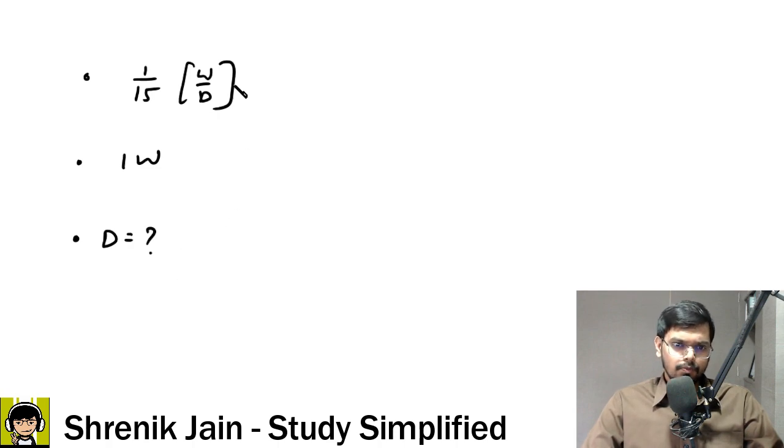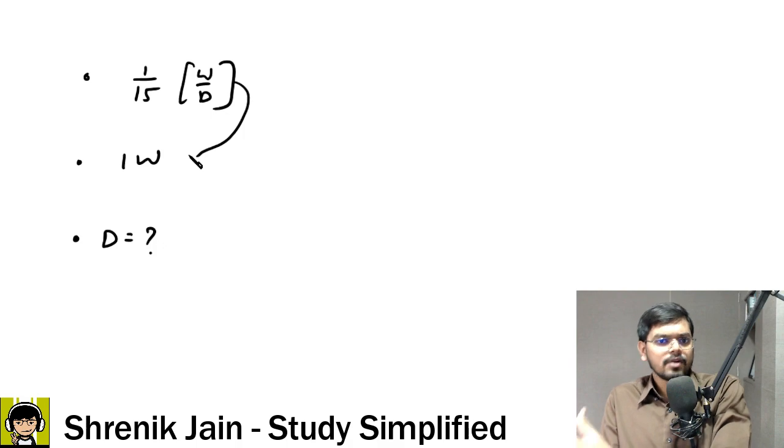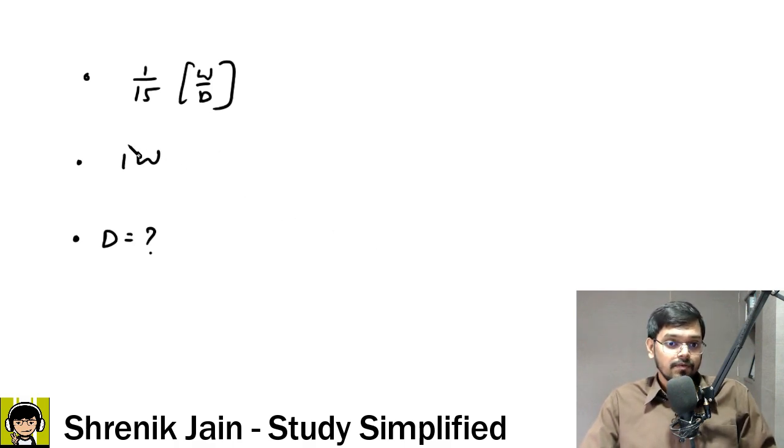What do you want to find? Days. Will you multiply these two terms? Will you divide? Will you subtract? Will you add? What will you do to get days as the unit? Sir, if I multiply them, I won't get days as the unit. But what if I divide? What if I divide this in the numerator and this in the denominator?